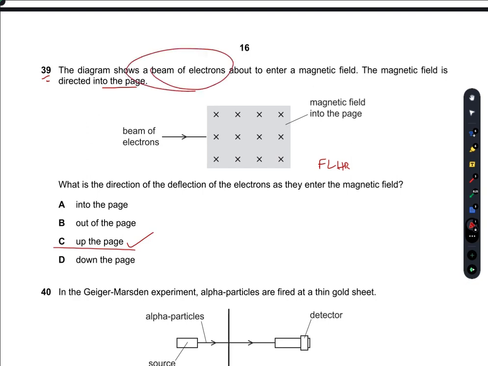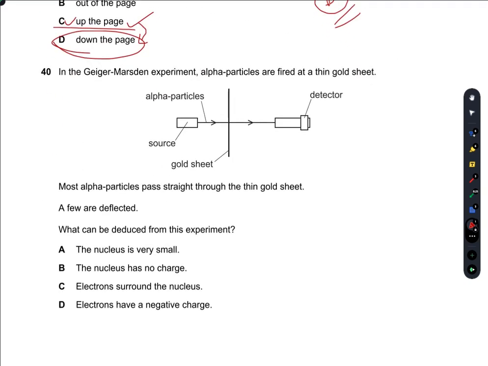Because it's a beam of electrons. What you are finding is for the positive charge, not for the negative charge. If you want to find for the negative charge, do Fleming's left hand rule and then reverse the direction which you have spotted. So if it is up the page, then its inverse is down the page. So D would be the right option.